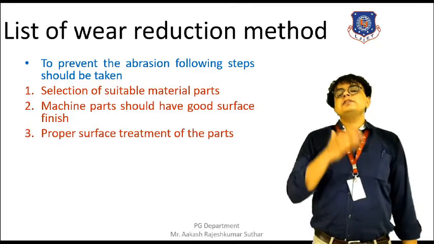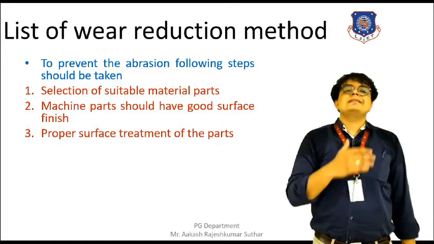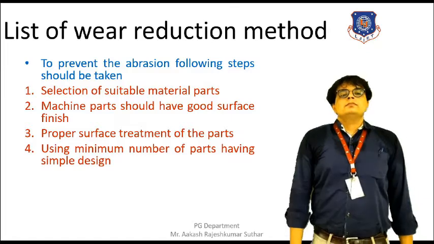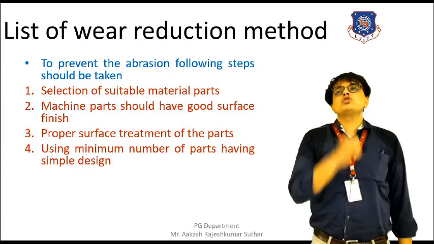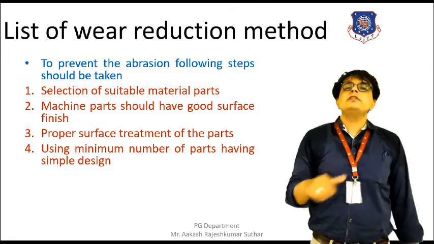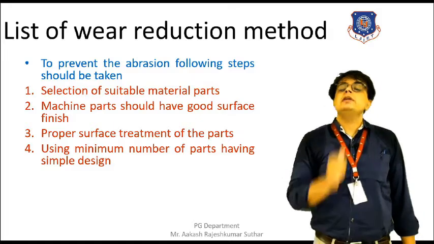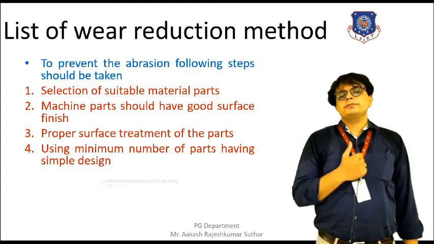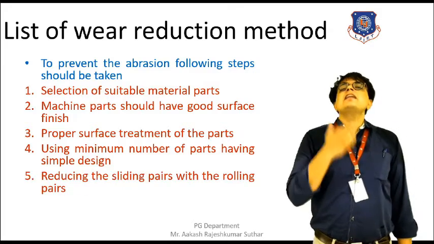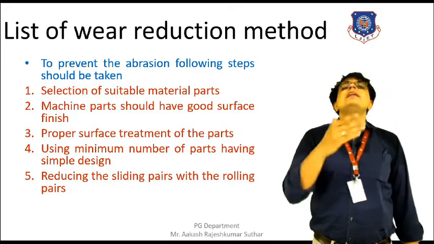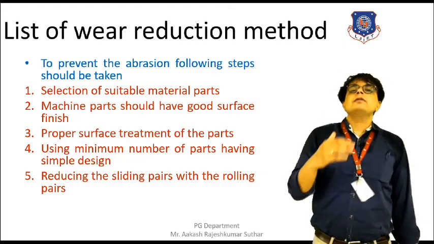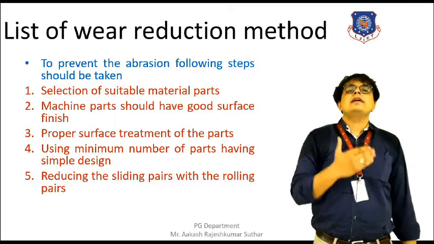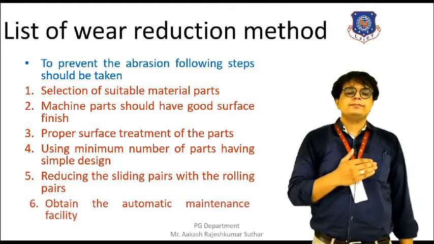Next is proper surface treatment of the parts. Surface treatment of the parts should be properly done. The design of the machine parts should be simple, and as a result there will be less complexity in the machine, and the working of the machine will be proper. Reduction in the sliding parts: the sliding parts should be fewer because they produce more wear in the machine. So it is necessary that such sliding parts in the machine should be fewer.